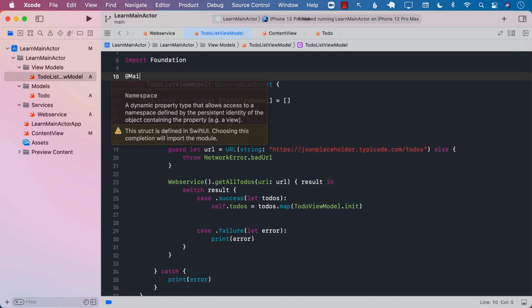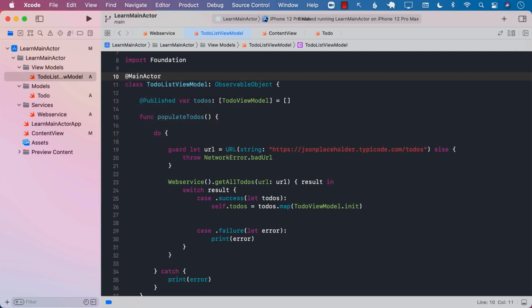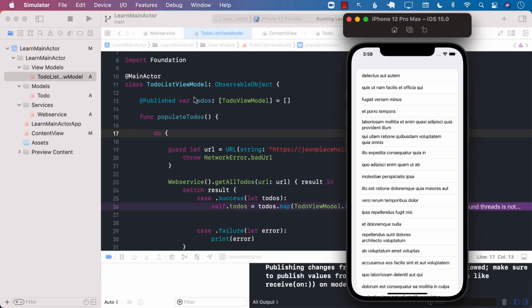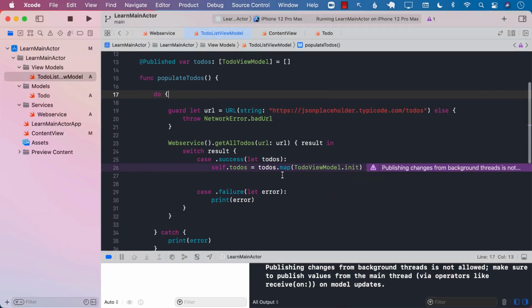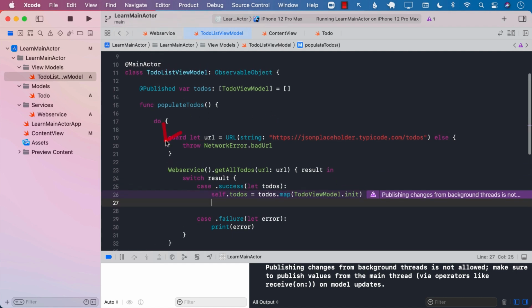If I go ahead and mark main actor on my to-do list view model, then it's basically saying that anytime we are going to use or set a published property or any property in any of the functions we're going to call on the to-do list view model, it should automatically be set on the main thread. If I go ahead and try to run this application just by marking the main actor, we can see that it doesn't really work. It's giving us the same exact issue, even though we have marked over here that this is the main actor.